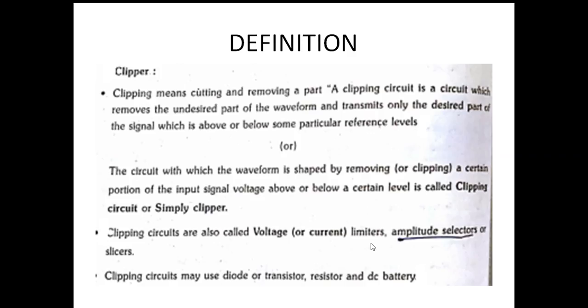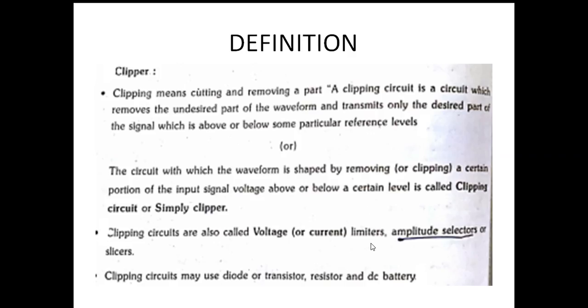Okay, it is very simple. The clipper is a circuit which removes the undesired portion and allows only the desired portion of the input signal. Clipping circuits are also called voltage or current limiters.